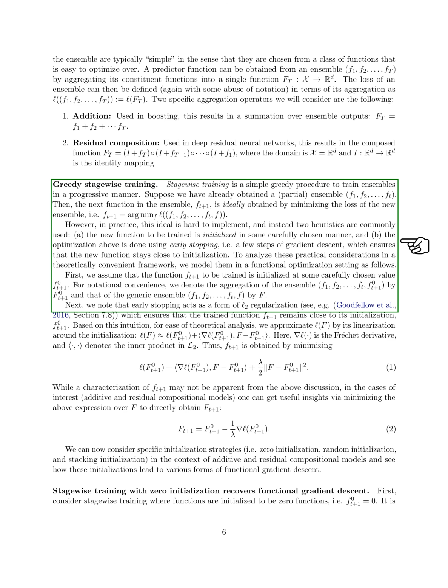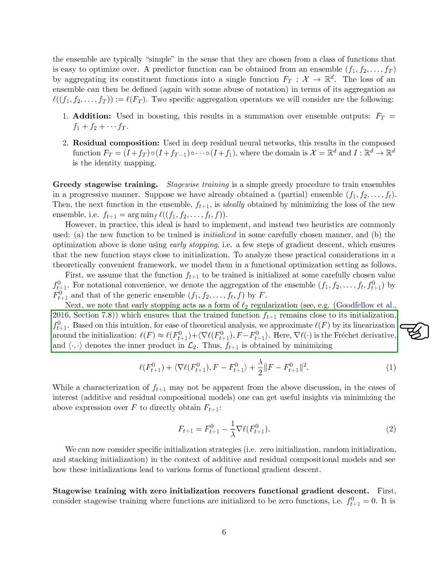We denote the ensemble containing f_1, f_2, \dots, f_t, f_{t+1,0} as F_{t+1,0}, and a general ensemble as F. Early stopping can be viewed as a form of L_2 regularization, ensuring that the trained function f_{t+1} remains close to its initialization f_{t+1,0}.